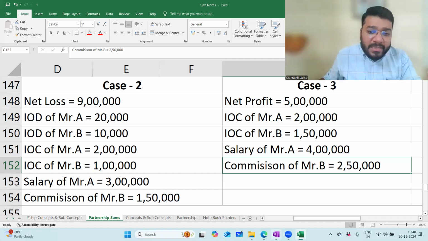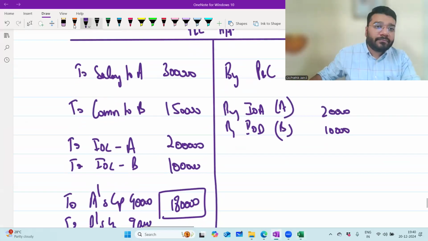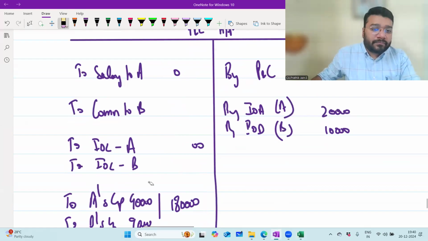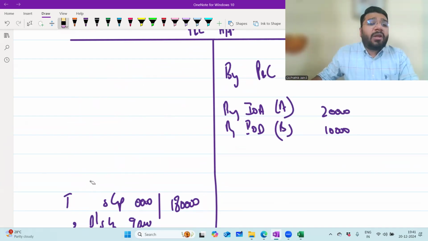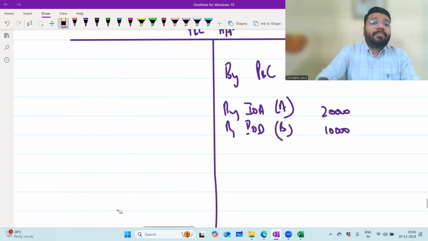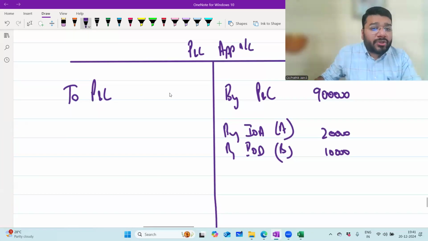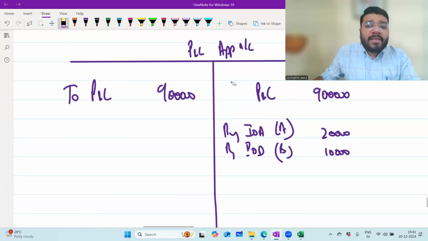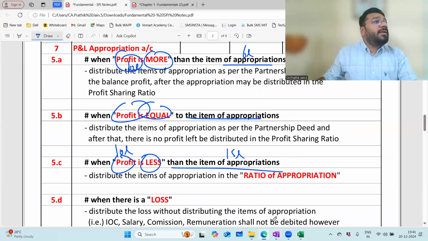Yes, sir. Now please prepare the appropriation account. Fast. What is the journal entry for transferring the loss from the P&L to appropriation account? P&L appropriation account to P&L account. How much? 9 lakh. IOD remains as it is. IOD amount is the same? Yes, sir.